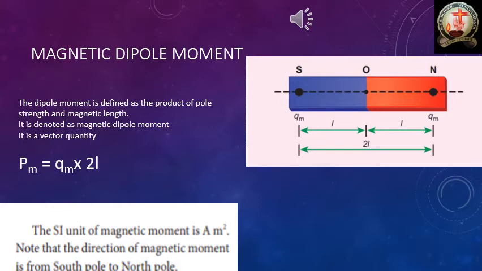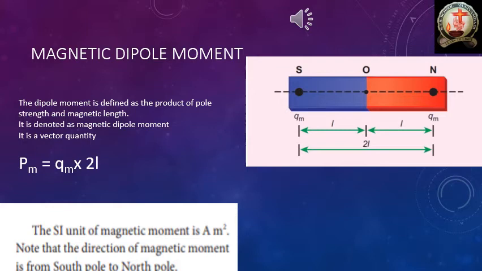Okay, now this magnetic dipole moment is defined as P suffix M. And this magnetic dipole moment is a vector quantity. That means this magnetic dipole moment has direction and magnitude also.